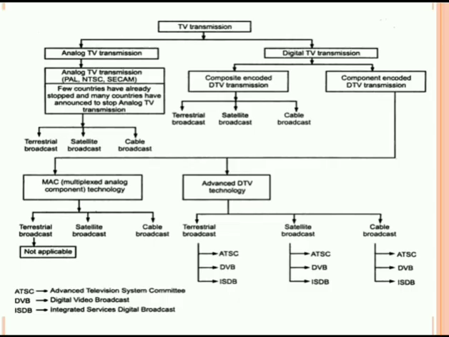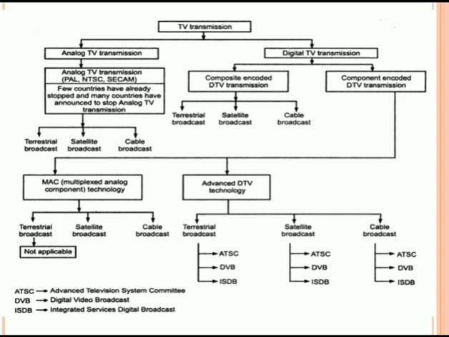Analog television transmission had three types: PAL, NTSC and SECAM. Few countries have already stopped, and many countries have announced they will stop, analog television transmission, that is PAL, NTSC and SECAM, and they are using digital transmission now. That analog transmission was divided into terrestrial broadcasting, satellite broadcasting and cable broadcasting. This is stopped in many countries now.